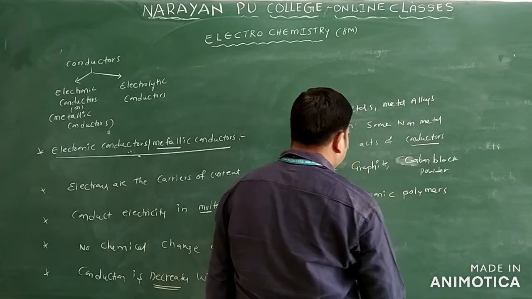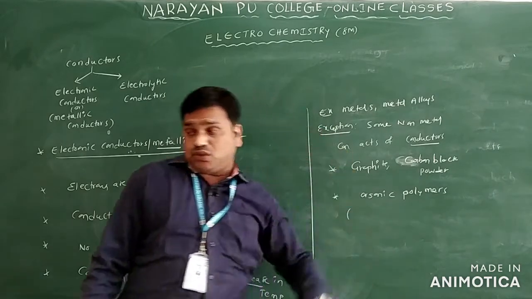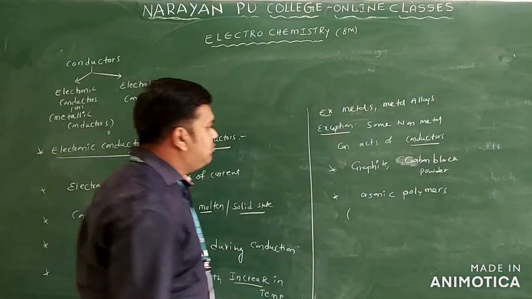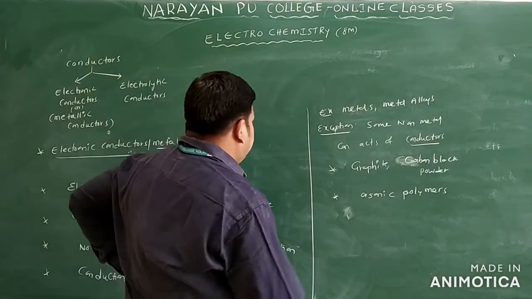Some organic polymers can act as conductors of heat and electricity. So these are the main examples and exception for electronic conductors, that is, metallic conductors.